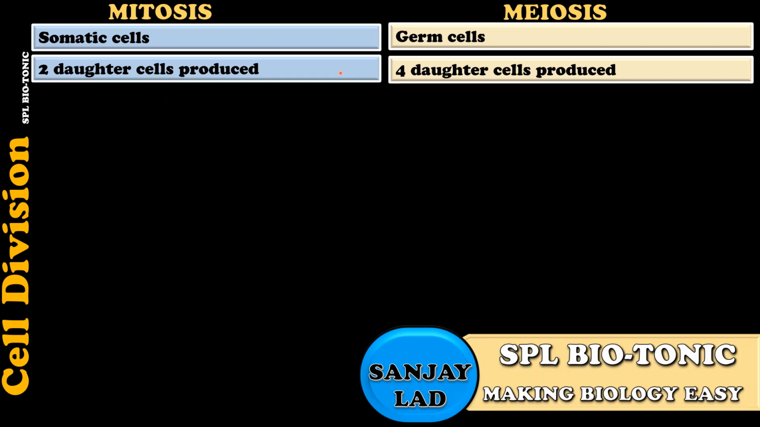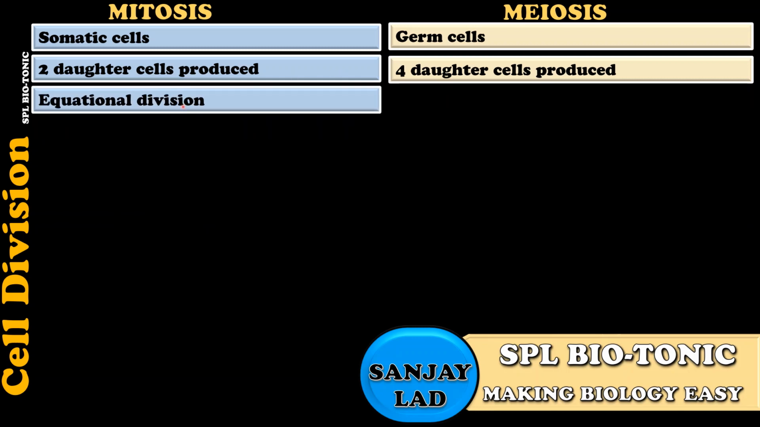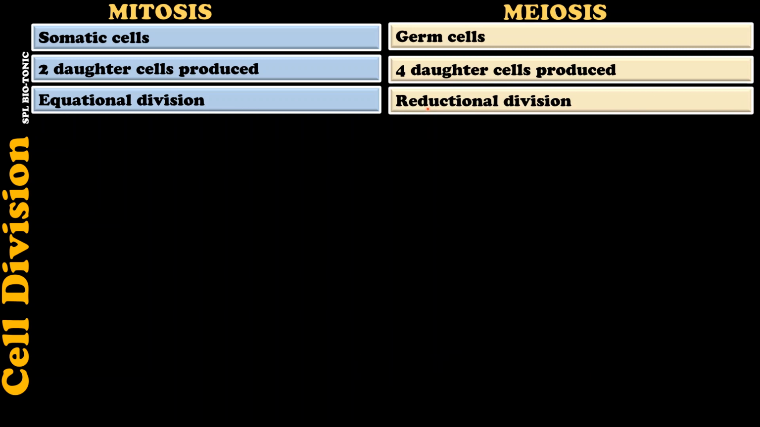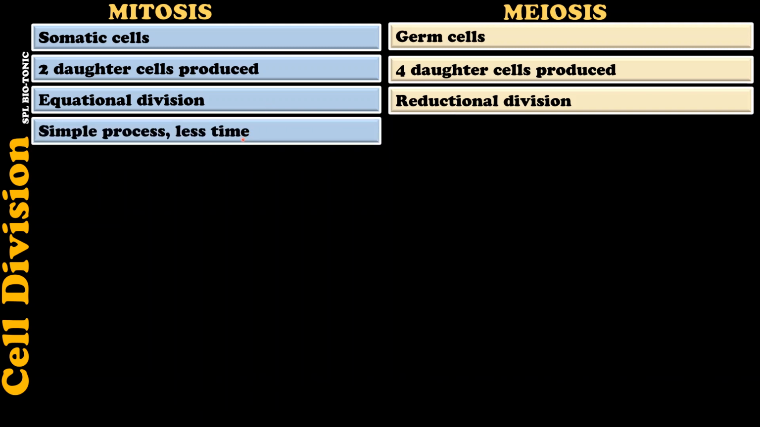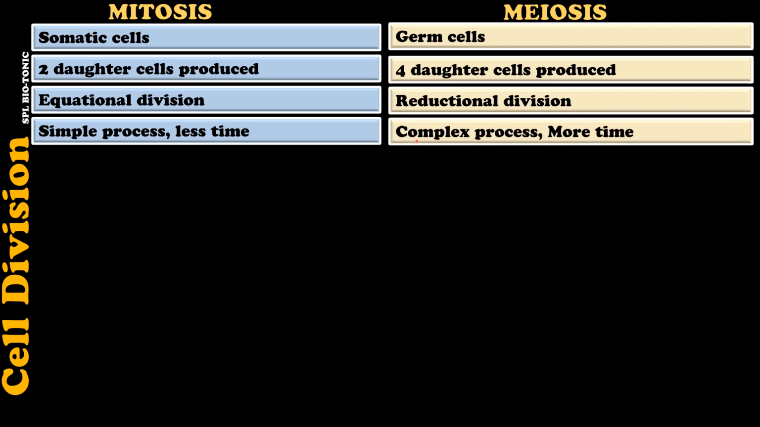We call mitosis as equational division, whereas meiosis is called as reductional division. Now, in case of mitosis, the chromosome numbers are maintained constant in daughter cell, therefore it is called equational division. In case of meiosis, the chromosome numbers are reduced to half, therefore meiosis is called as reductional division. Mitosis is a simple process which takes less time, whereas meiosis is a complex process and it requires more time.